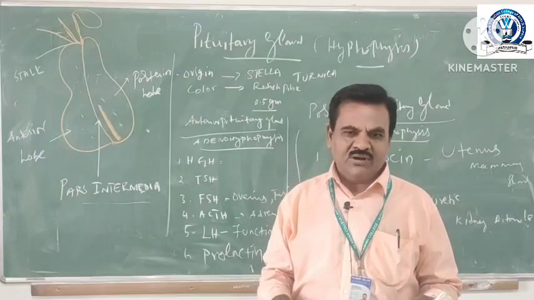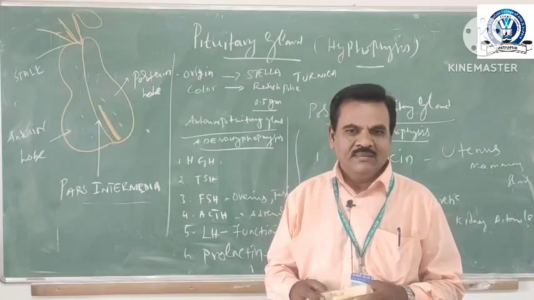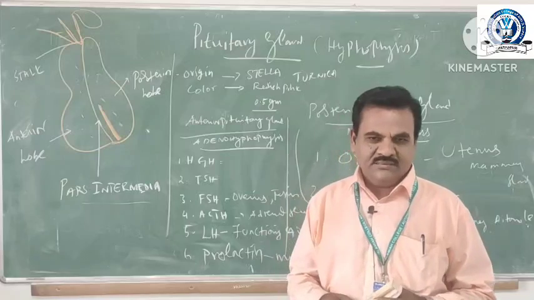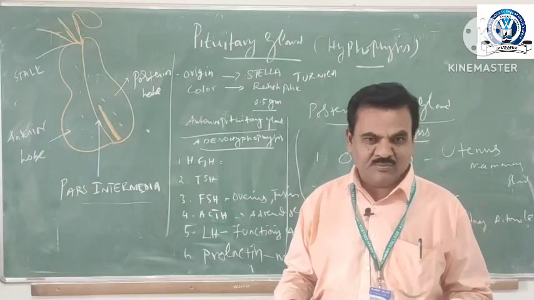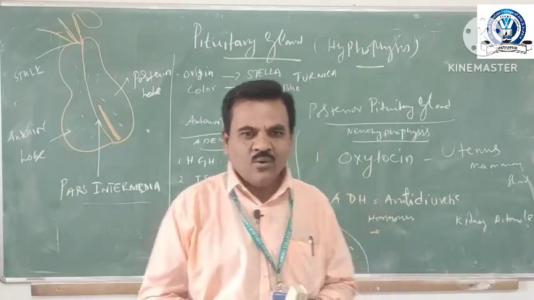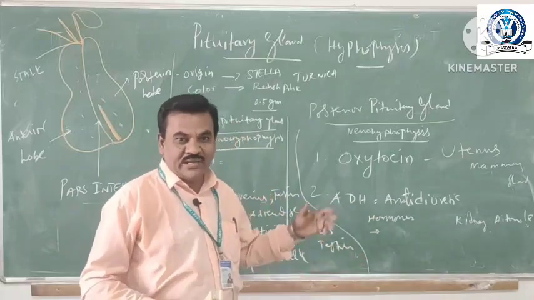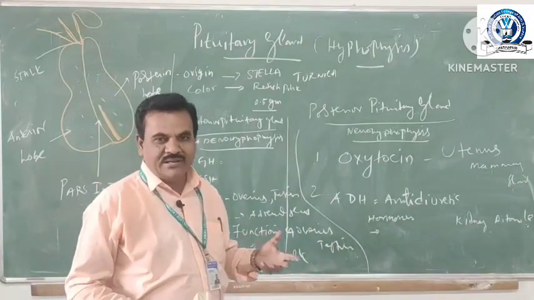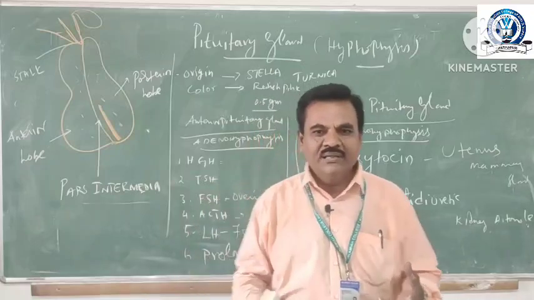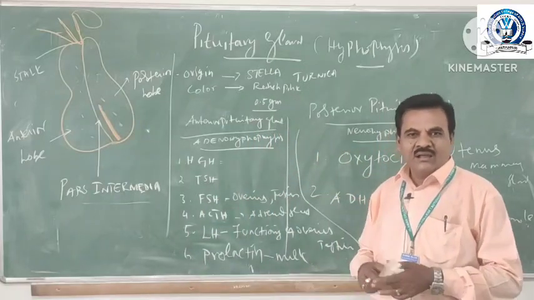Why is the pituitary gland called the master gland? Because of the multiplicity of its functions, it controls other glands like the thyroid and adrenal gland.